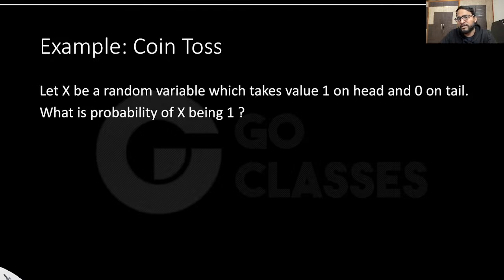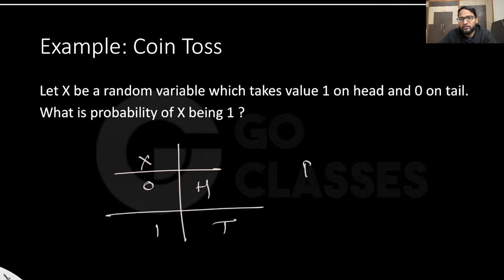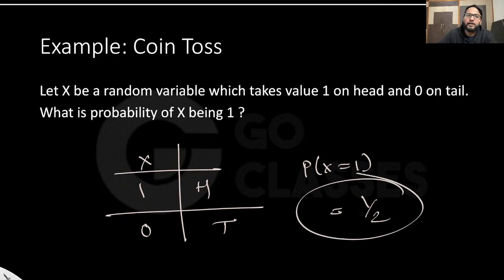Let x be a random variable which takes value 1 on head and 0 on tail. What is the probability of x being 1? So we are saying it takes value 1 if head comes, 0 if tail. Now they are asking the probability of x being 1. It is the same as saying the probability of head, right? Let's suppose it is a fair coin, then it is 1 by 2. Probability of x being 1 is the same as 1 by 2.